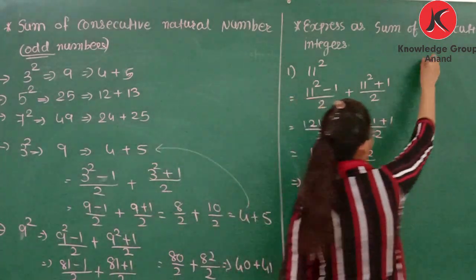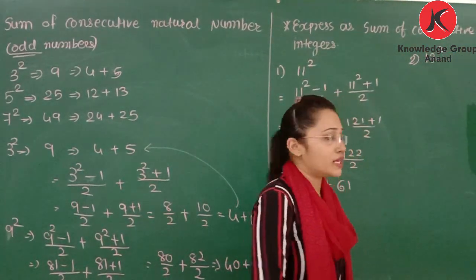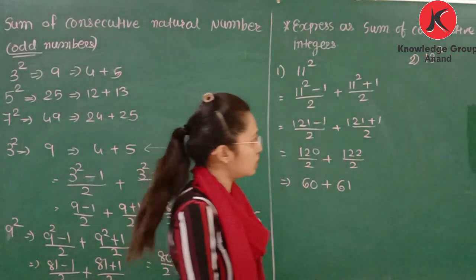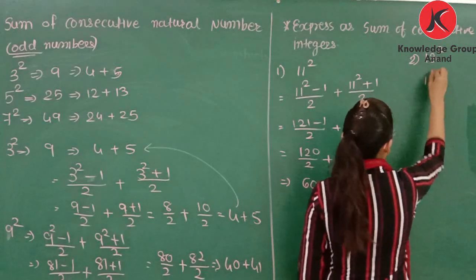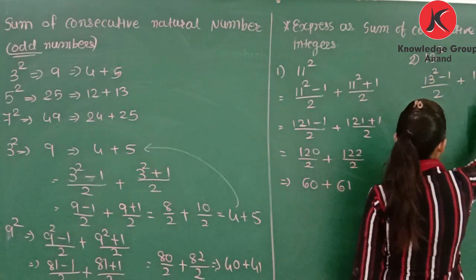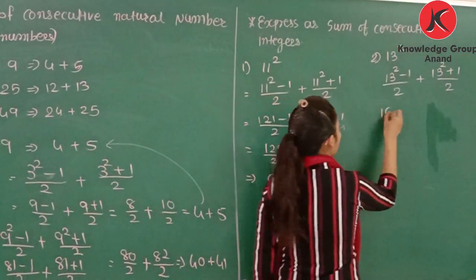One more example. 13 square. Represent 13 square as a sum of consecutive integers. So it is 13 square minus 1 divided by 2, plus 13 square plus 1 divided by 2. What is 13 square? 169.